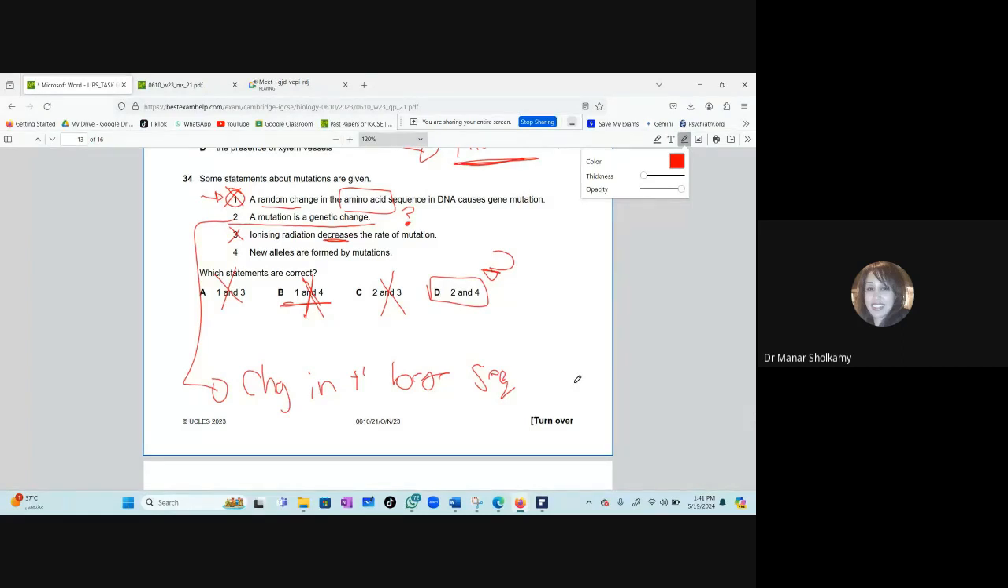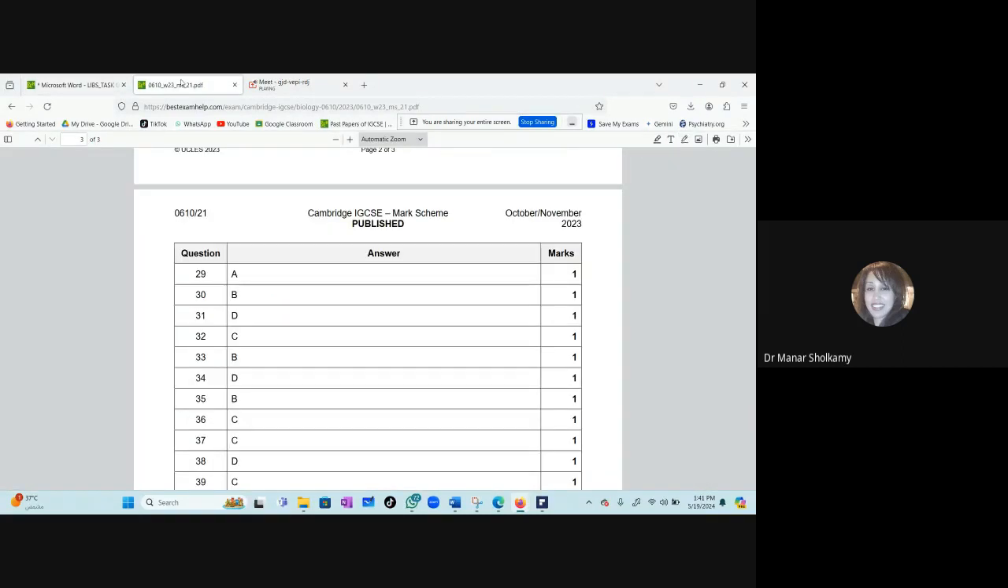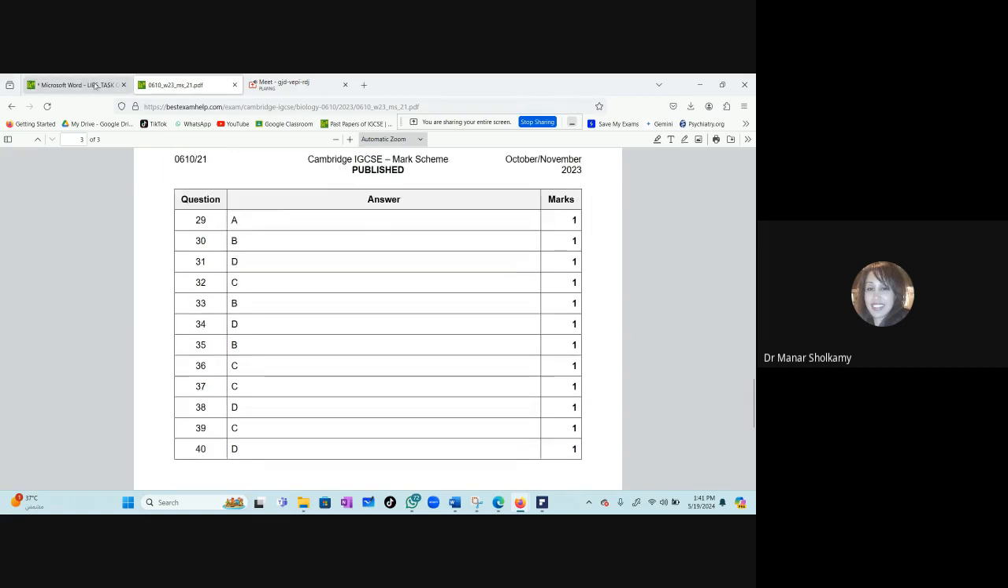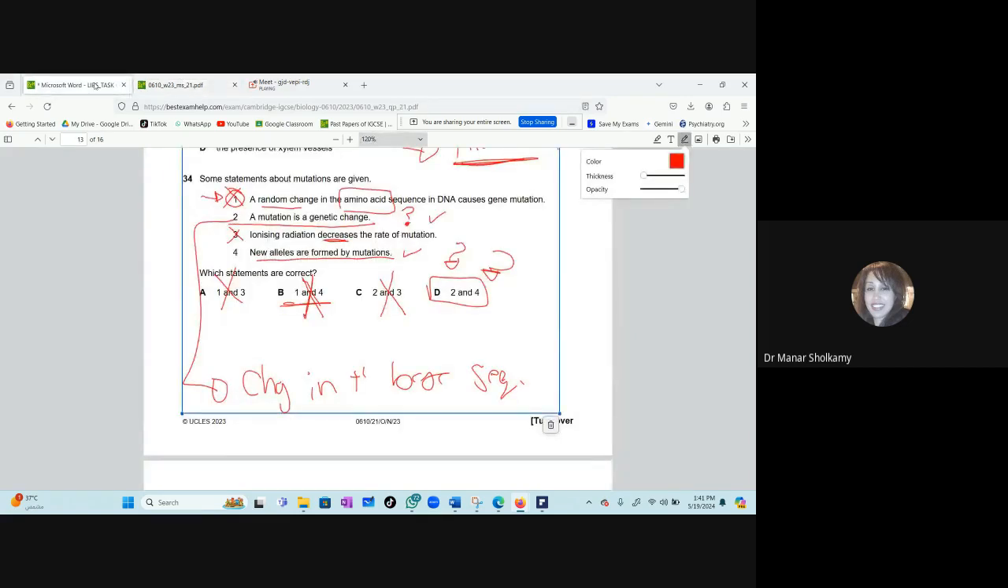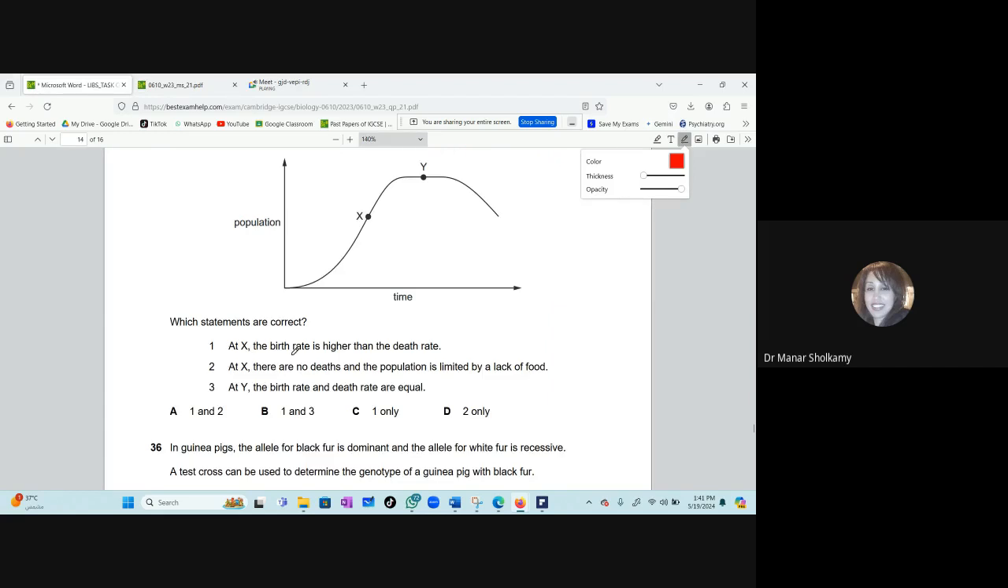New alleles are formed by mutations. Is this right or wrong? Right, of course it's right. So 2 and 4 are right, so the answer is definitely D. I told you, from question 30 to question 40, it's tricky. So from question 30 to question 40 are the tricky questions.